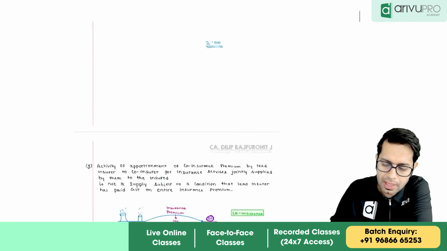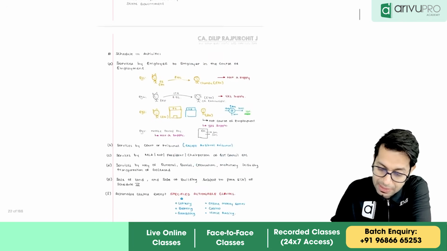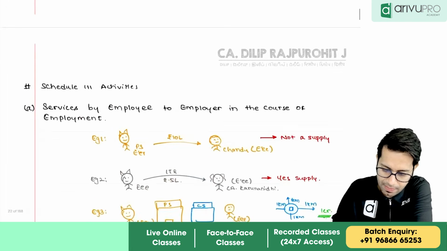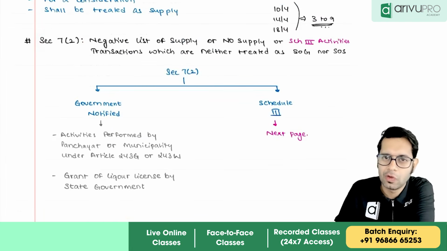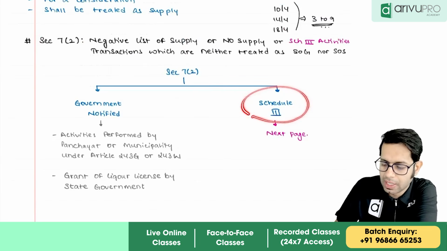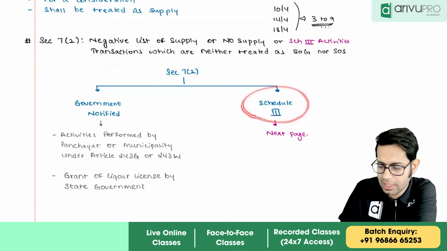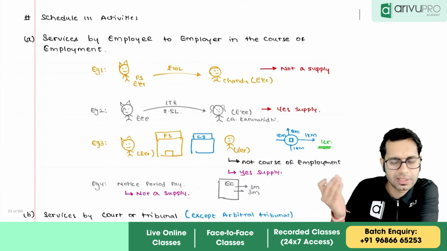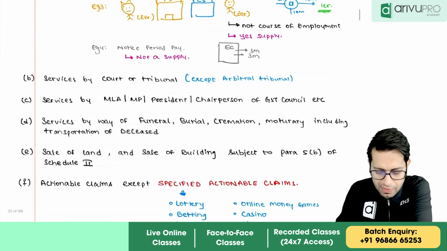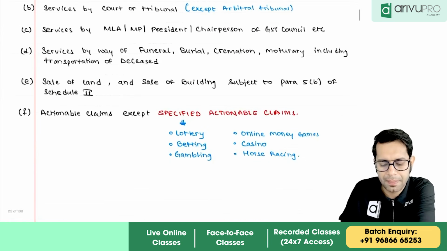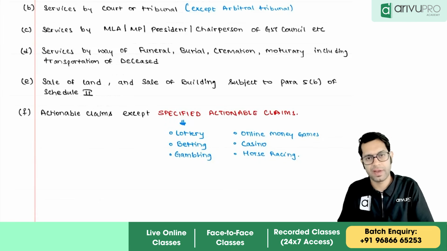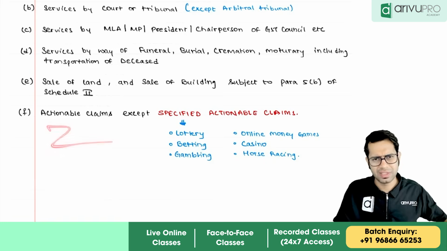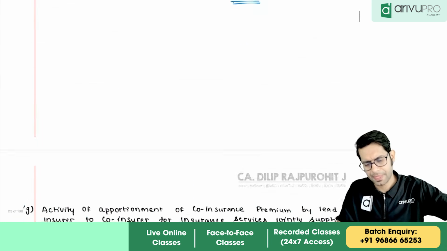If you remember, there is something called the negative list of supply, correct? The negative list covers activities which are neither treated as supply of goods nor supply of services, which is in Schedule 3. Schedule 3 has services by an employee to the employer in the course of employment, services by court or tribunal, MLA, MP, services of funeral, burial, sale of land, sale of building, and actionable claims, not the specified actionable claims. These were the points normally there.